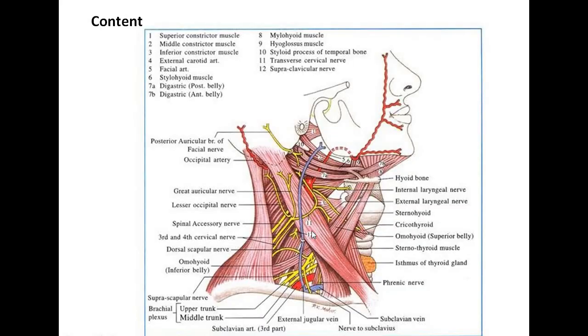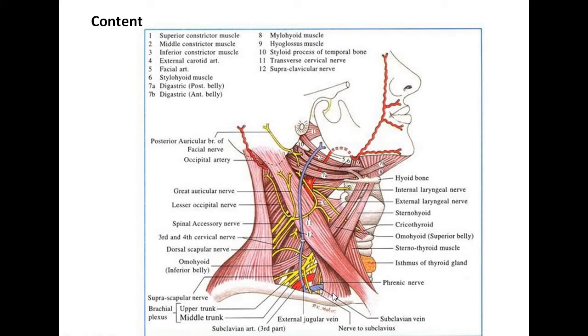In the subclavian triangle, on the levator scapulae, again, the presence of the nerve to the levator scapulae, and two small branches to the trapezius are also seen. We can see the dorsal scapular nerve also in this region, along with the presence of the lymph nodes which are situated around the spinal accessory nerve.